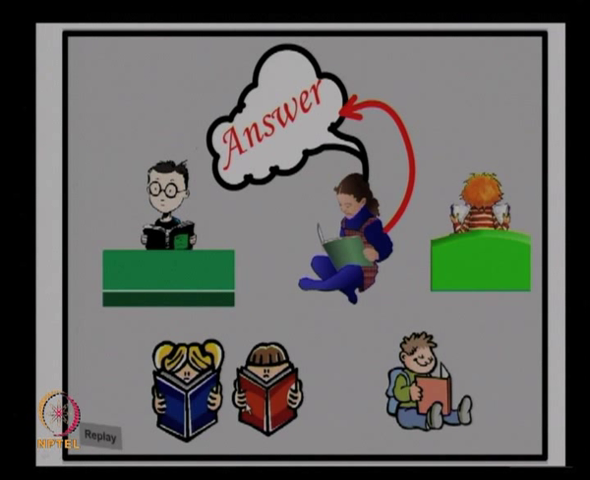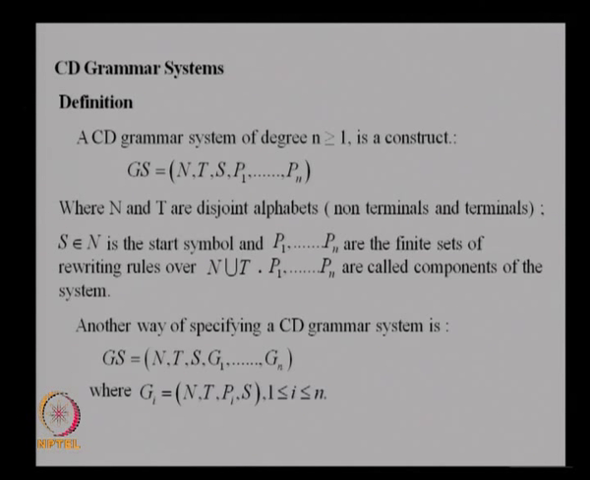So, let us see the formal definition now. The first model is called CD grammar systems or cooperative distributed grammar systems. The definition is like this: a CD grammar system of degree n is a construct GS = (N, T, S, P1, P2, ..., Pn), where N is the set of non-terminals, T is the set of terminals, S is the start symbol, and P1, P2, ..., Pn are n sets of productions.